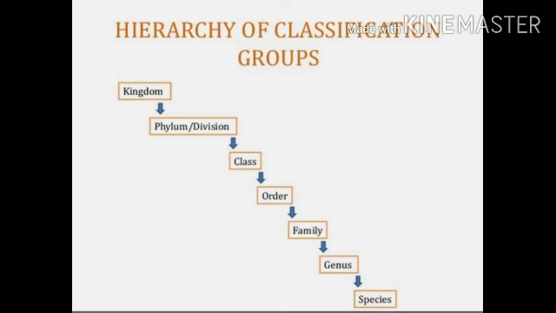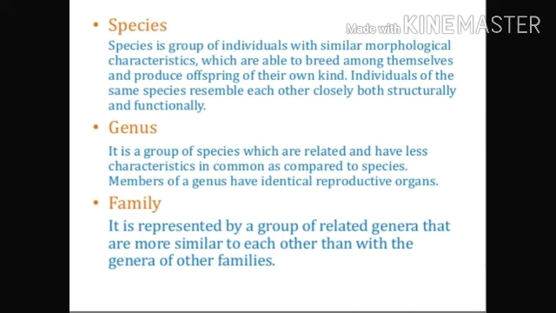First is the hierarchy of the classifications, in which there are different groups. First is the kingdom, then phylum and division. When we talk about the Animalia, then phylum will come, and when we talk about the plants, then division will come. After that, class, then order, then family, then genus, and then species. Species is the last one.